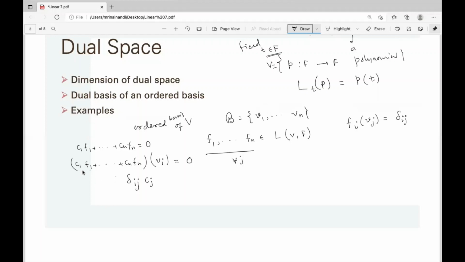If j is 1, oh sorry, what is this? Delta, there is no i, sorry. Okay, we just write it like that. So v1, this implies c1 equals 0.